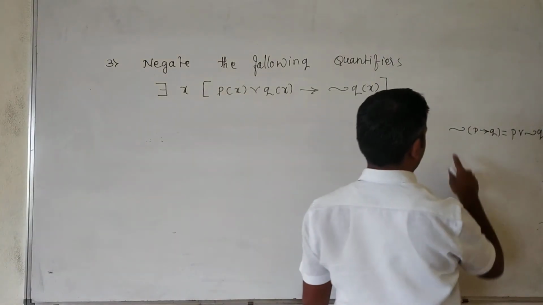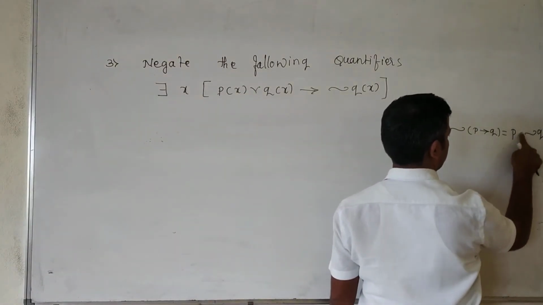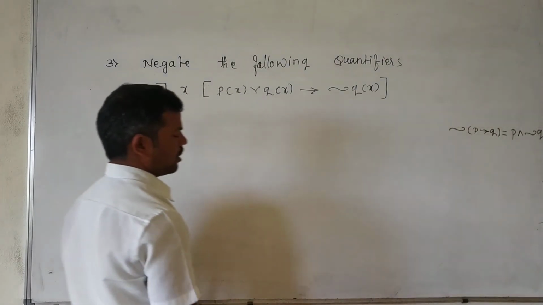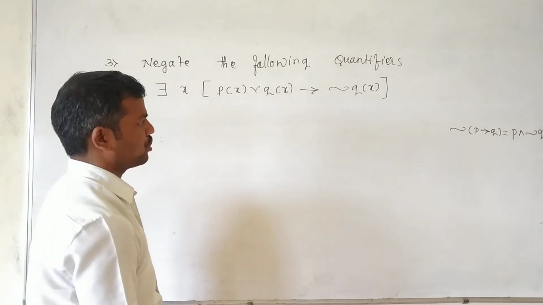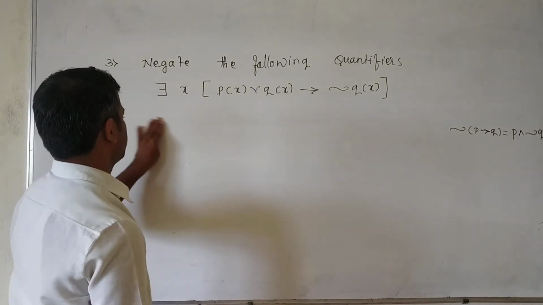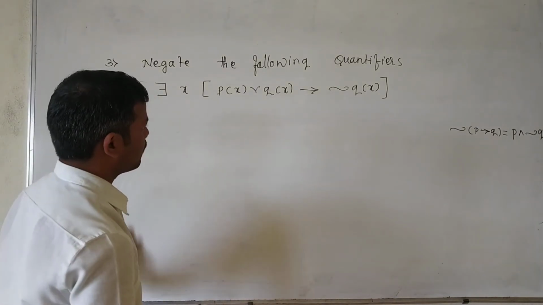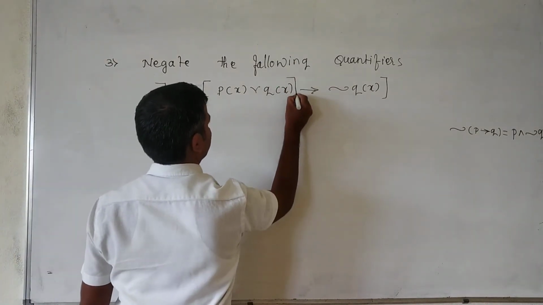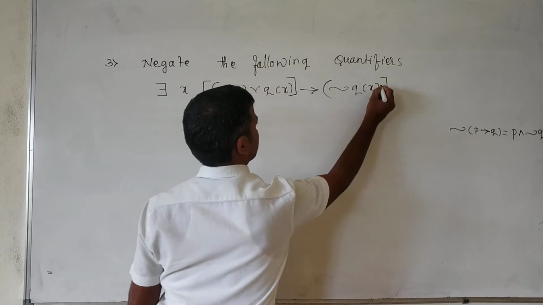That is, negation of p conditional q is p and negation of q. We have studied that in the laws of logic. We need that. So here first we will take that. This is one and this is another one.